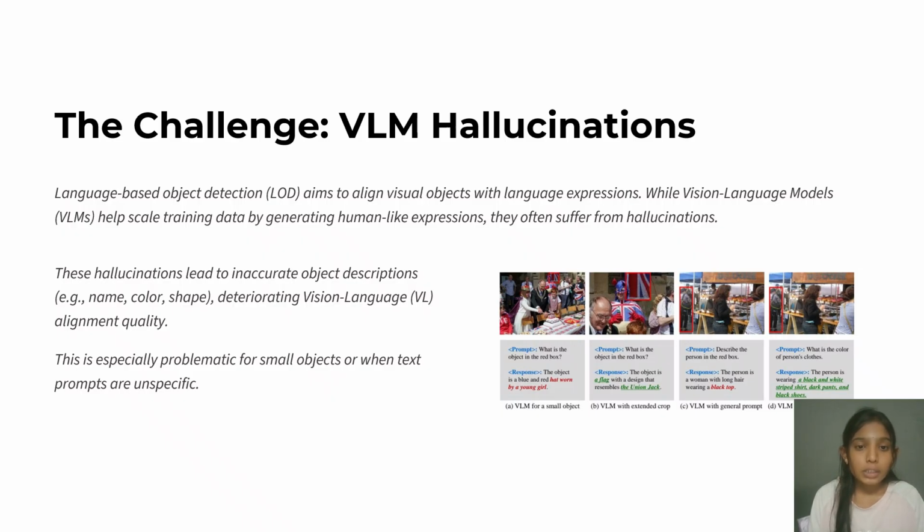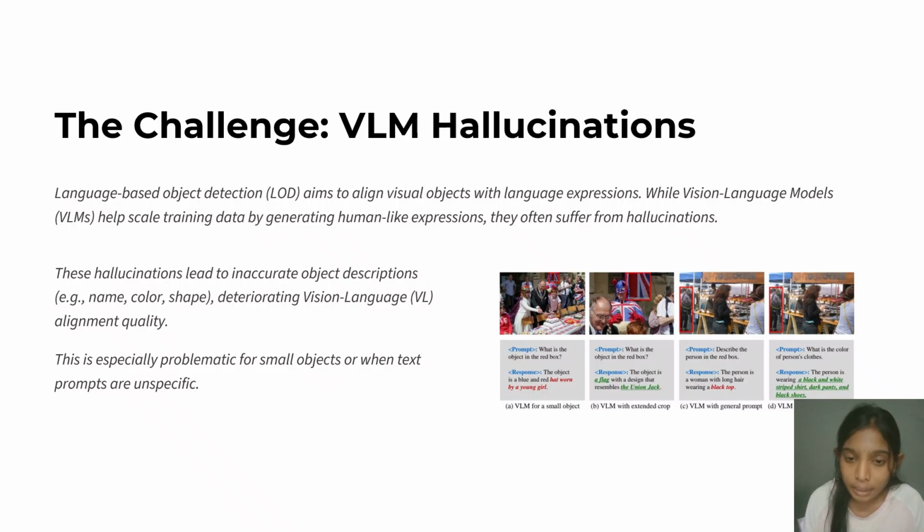Language based object detection aims to align visual objects with language expressions, while vision language models help scale training data by generating human-like expressions. They often suffer from hallucinations. These hallucinations lead to incorrect object descriptions, that is, name, color, shape, deteriorating the vision language alignment quality. This is specifically problematic for small objects or when text prompts are unspecific.